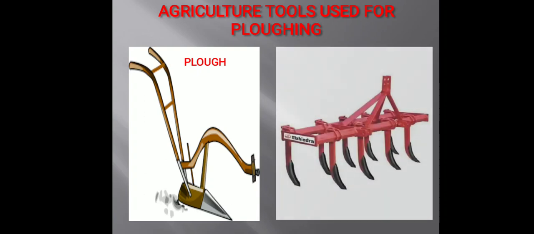Now, what are the tools we use for plowing? First one is the plow, which is used with the help of animals, and the second one is the cultivator, which is used with a tractor.